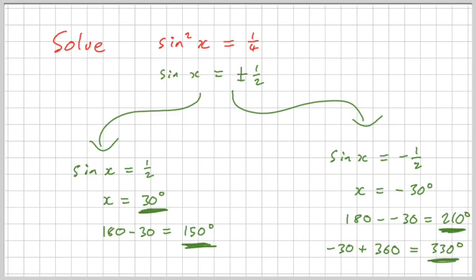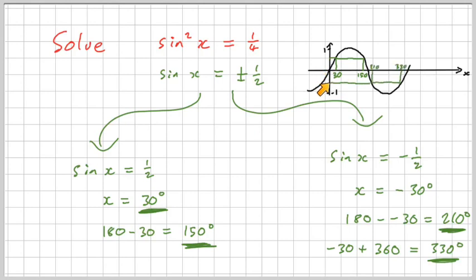Now, just to imagine that graphically, here's a graph of y equals sine x. Sine x equals a half means we're effectively drawing a line across the graph at y equals a half. So, here. And that gives us clearly these two solutions which we found, 30 and 150. And then if we draw a line at minus a half, we're expecting two answers there as well.